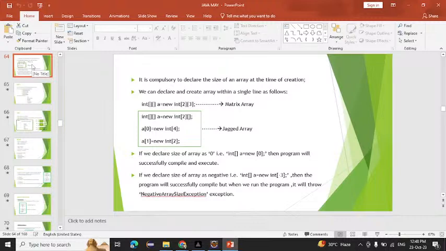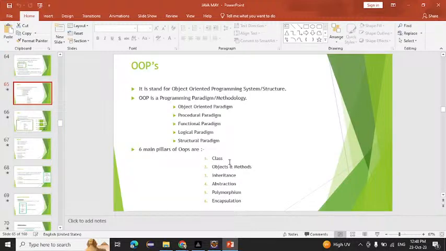Which is the first pillar? Class. Another one, Object. Another one is Inheritance. After that, Abstraction. After that, Encapsulation. Polymorphism. Six is done. These are all the pillars of the OOPs: classes, objects, inheritance, abstraction, encapsulation, and polymorphism. Right? There are six pillars.